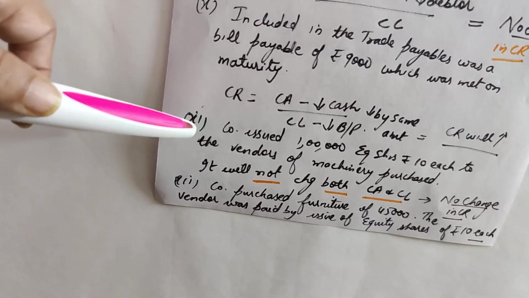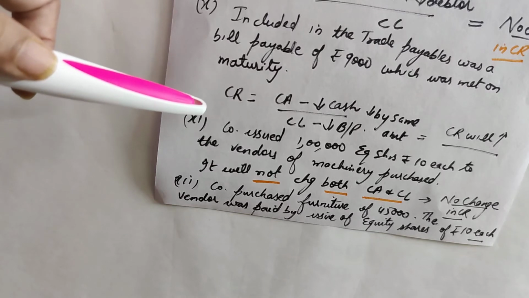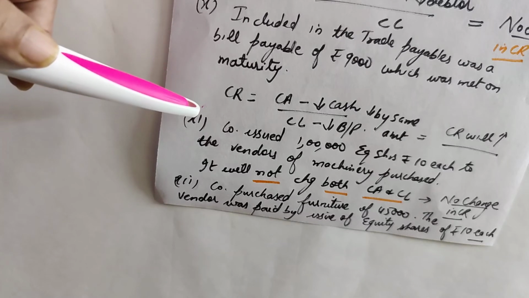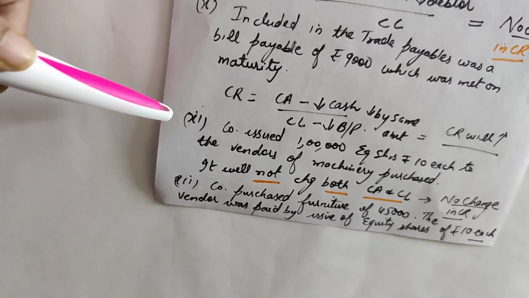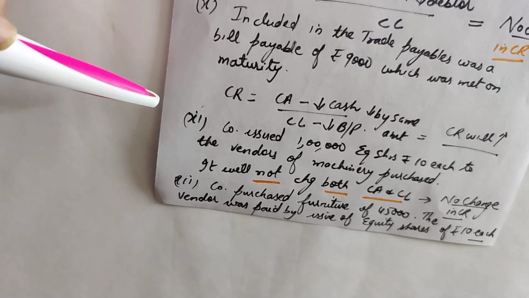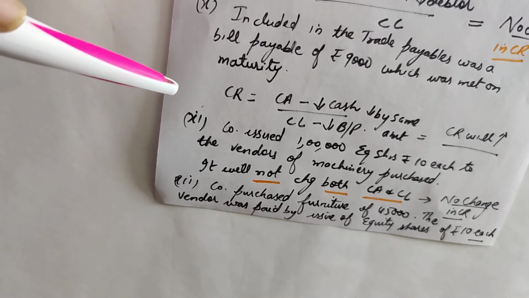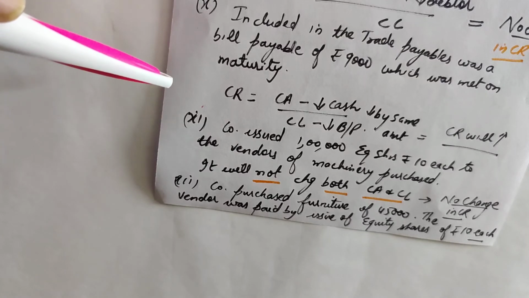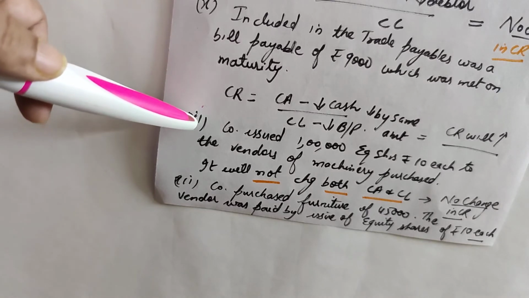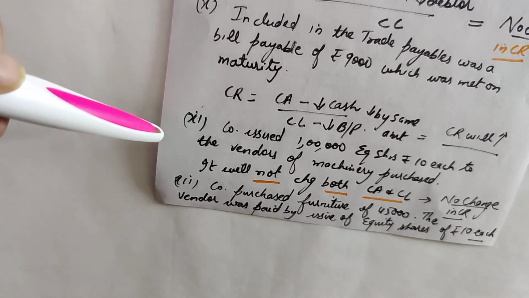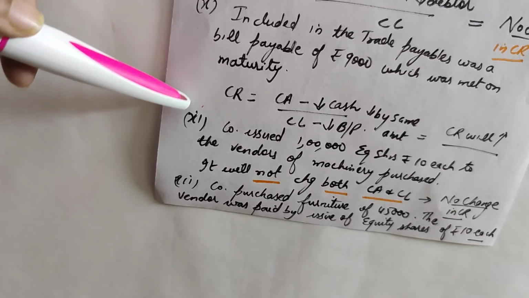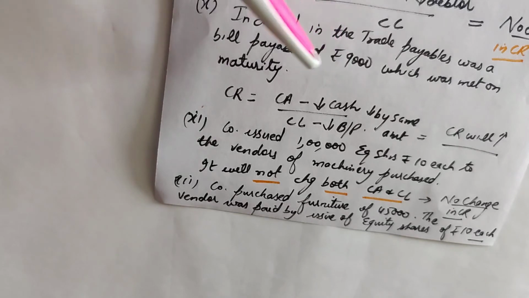It means the company issued equity shares, it will increase capital and it will also increase cash. If you remember, when we did accounting equations, if I need to show the impact of issue of share capital, it will increase capital plus it will increase cash also, right? So the current assets, that is the cash, will increase by, say, 1 lakh, right?